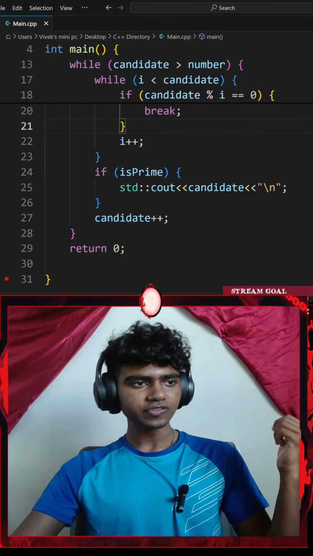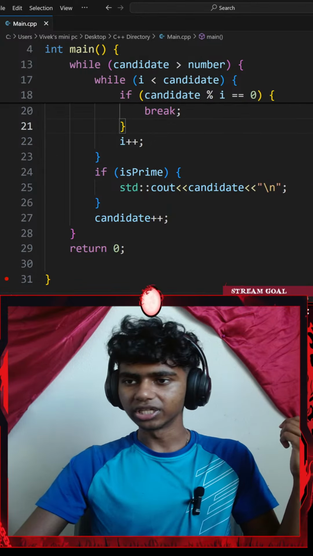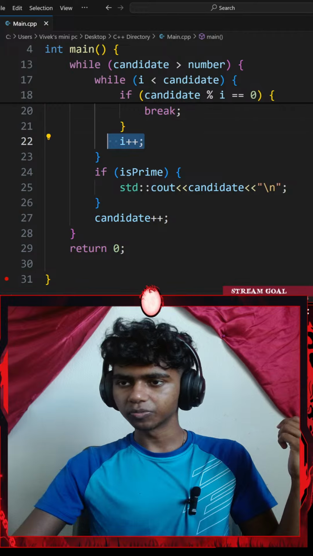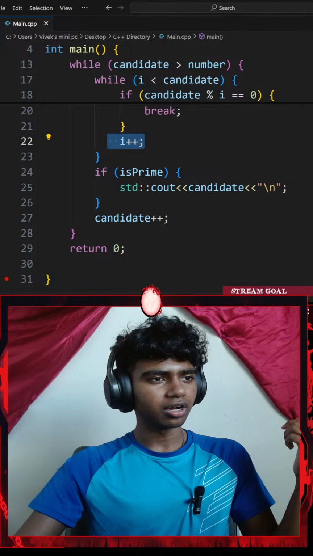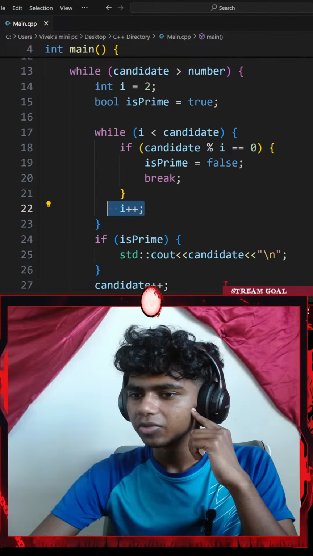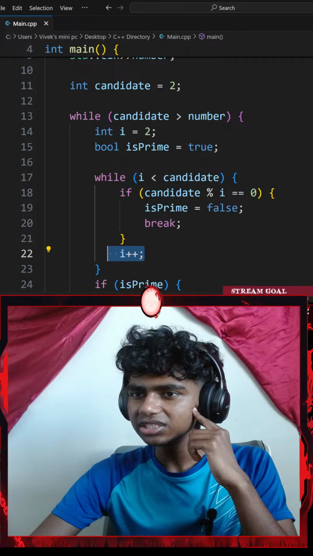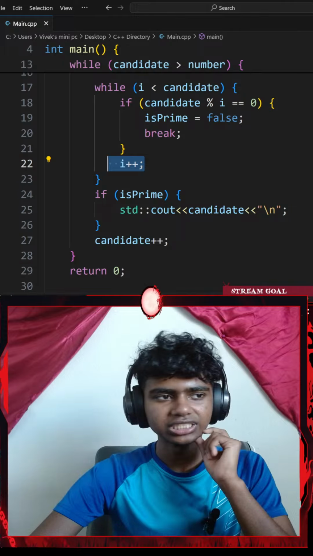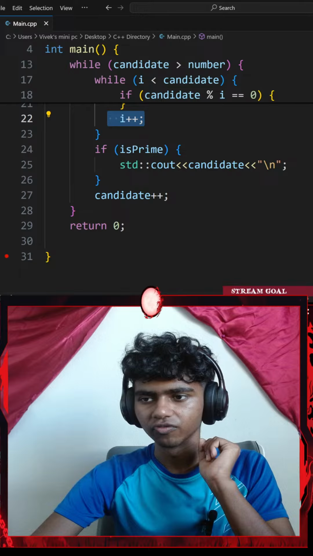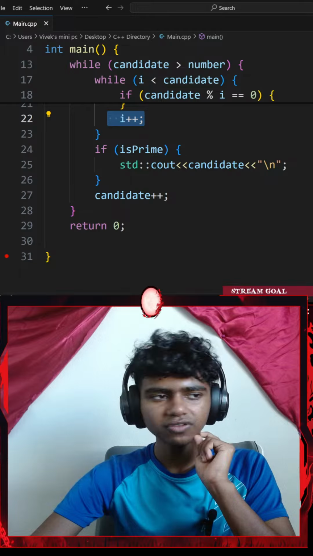Okay, so after my if statement, after I break, I incremented 1 inside the inner loop. And then outside my while loop, I think this is inside my while loop. Okay, no, this is outside my while loop. Outside that I go with is prime, and I go with a standard console output of a new line. And then outside my if statement, I go with my candidate++, and then I return 0. I feel I did everything correct.